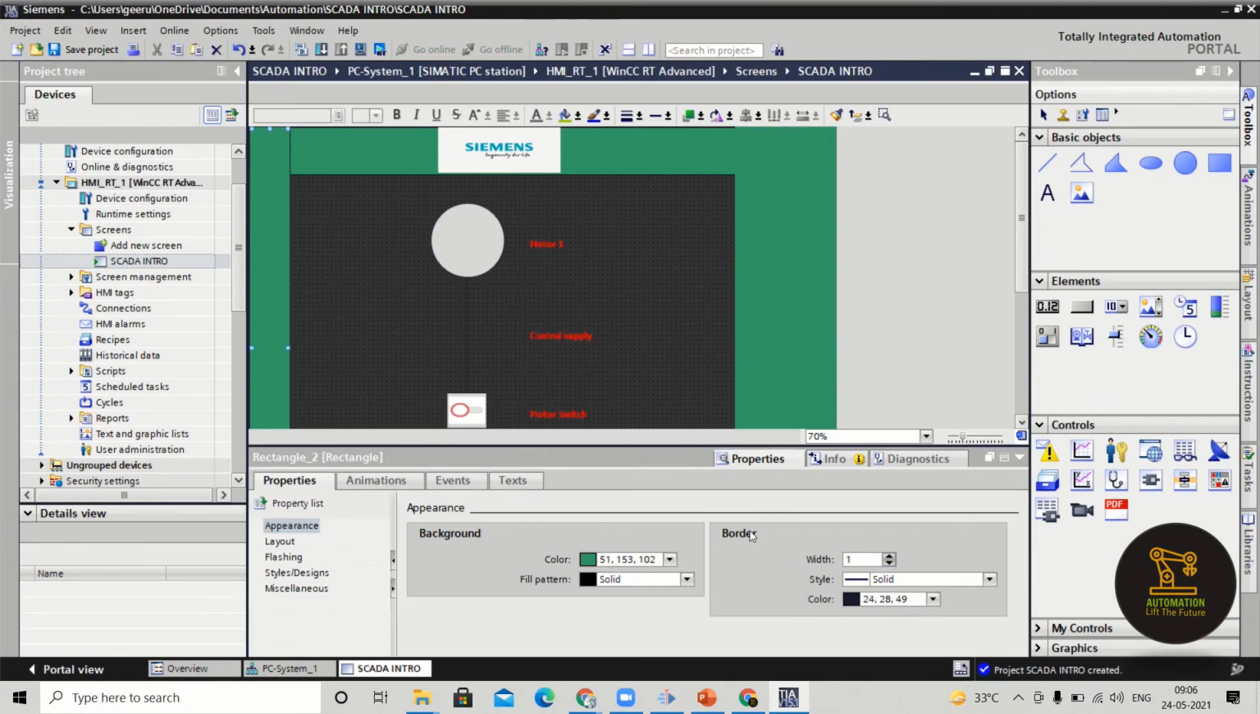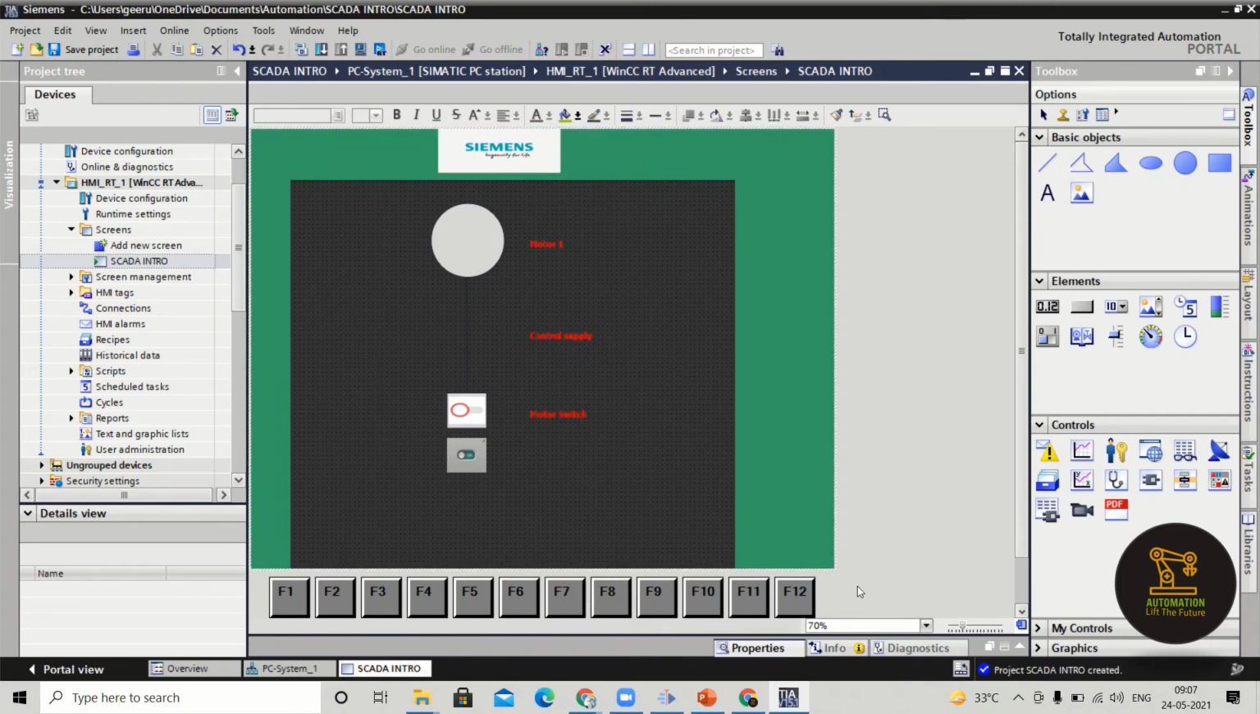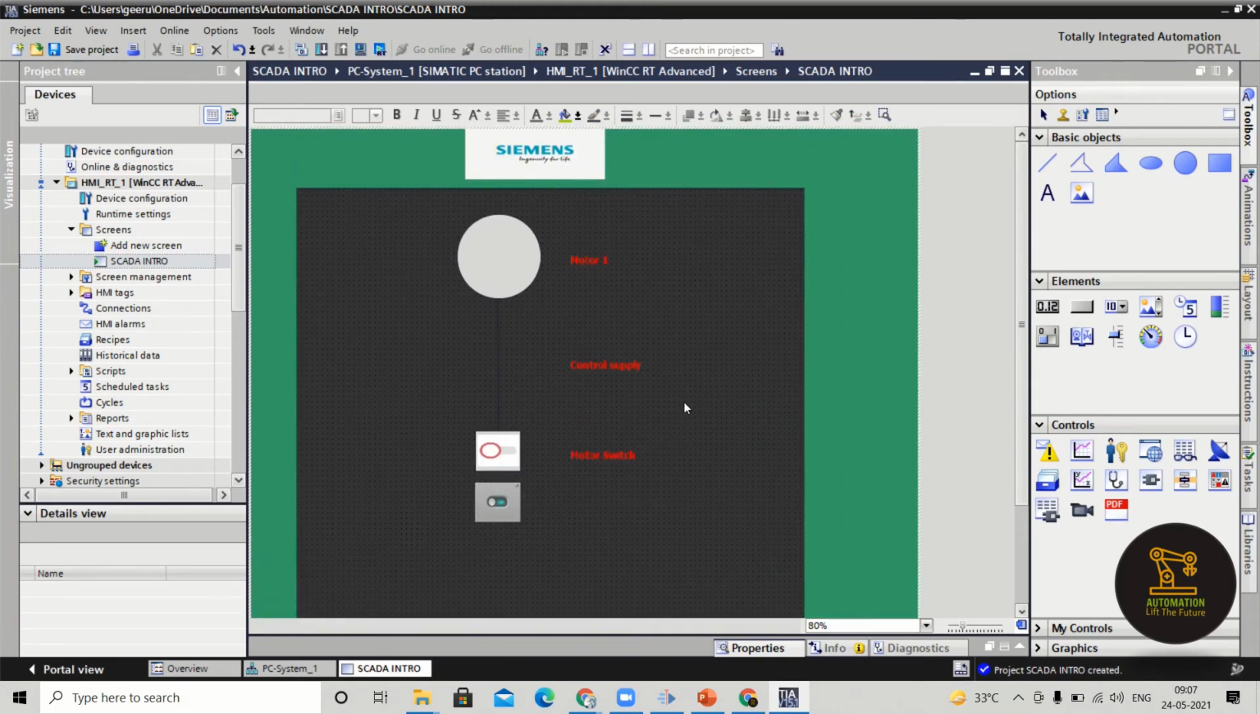Same way for zoom. So like that, by using the basic objects, you can animate it. So only in this session, what we have done is we have learned about basic objects. Now we will learn completely about the properties.